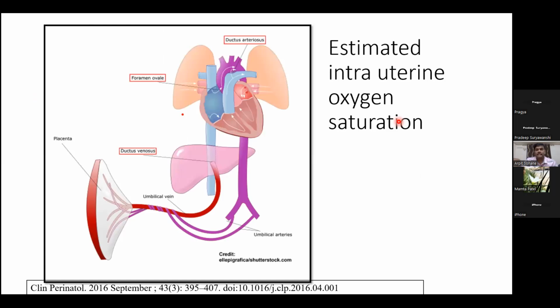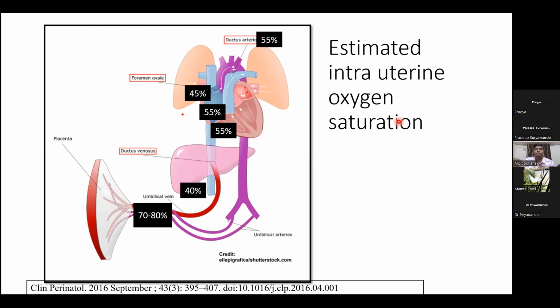Now let us quickly see the estimated intrauterine oxygen saturation in the fetus. To start with, the maximum oxygen is carried in the umbilical vein, at 70 to 80%. The inferior vena cava has an oxygen saturation of about 40%. The superior vena cava has a saturation of 45%, and the blood mixed in the right atrium has a saturation of about 55%, which reaches the right ventricle, and the saturation in the pulmonary arteries is 55%.